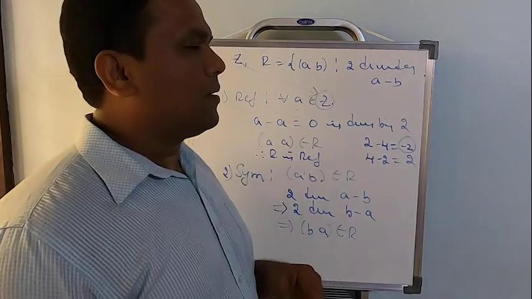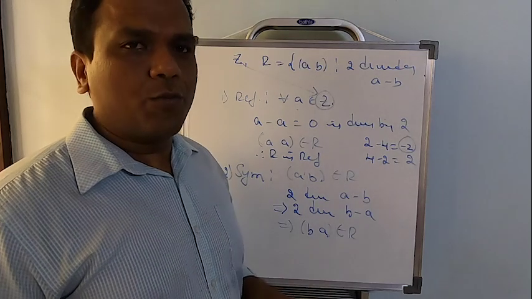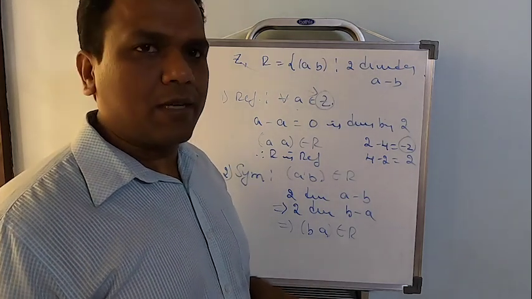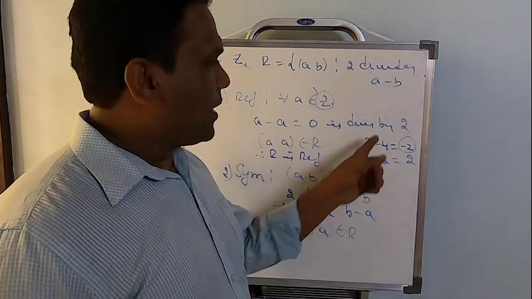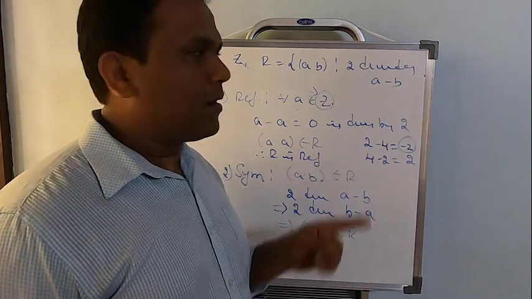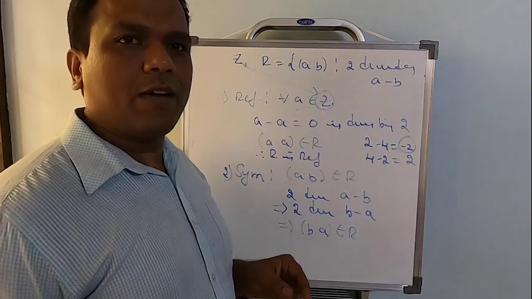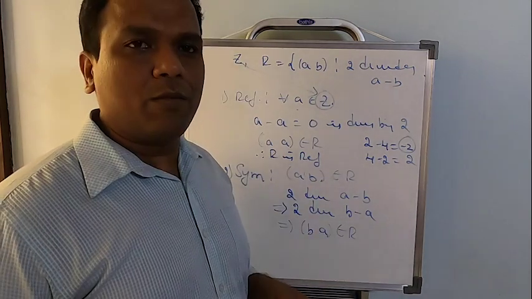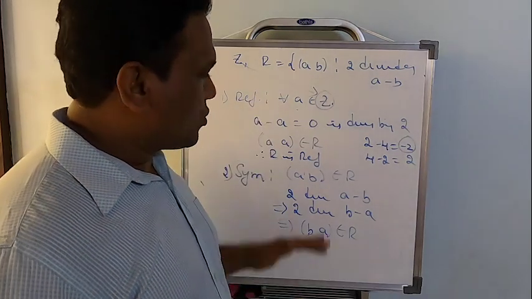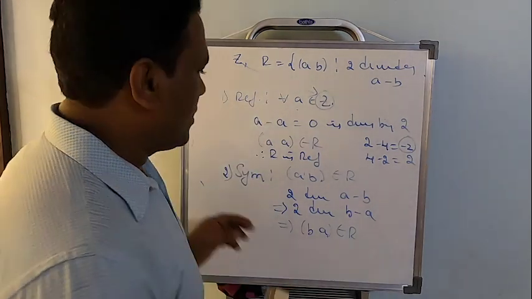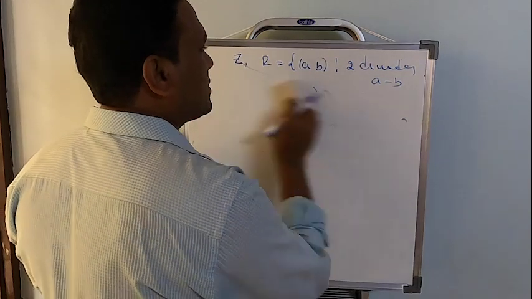Don't try to give examples only. As I said, for a few problems, a general explanation is actually good, instead of going and taking some numbers. If you're taking only 2 and 4, you're very fine. But look at that, the set is an infinite set. So there are an infinite number of elements, and I cannot keep on going for infinite elements. So let's go for the general procedure.